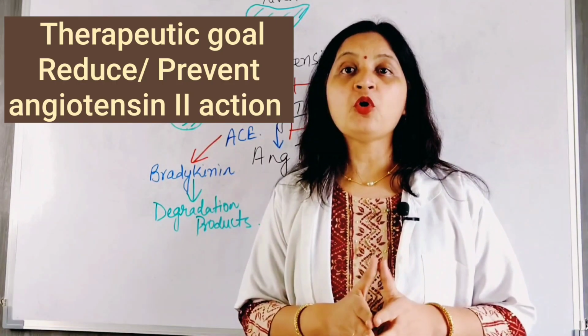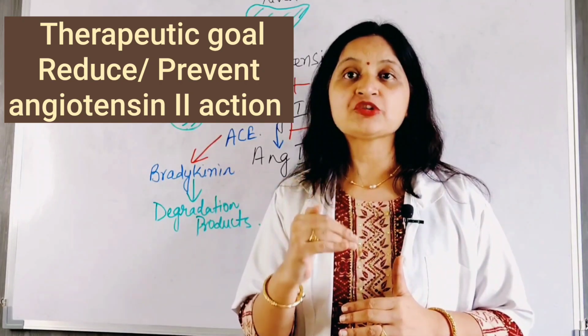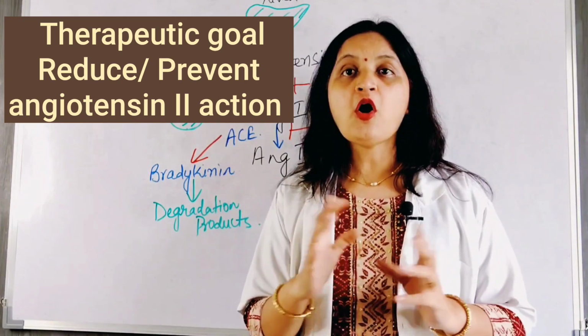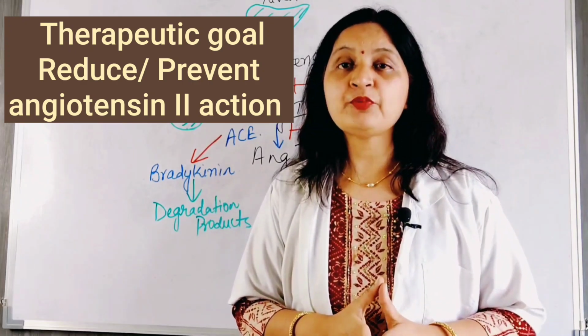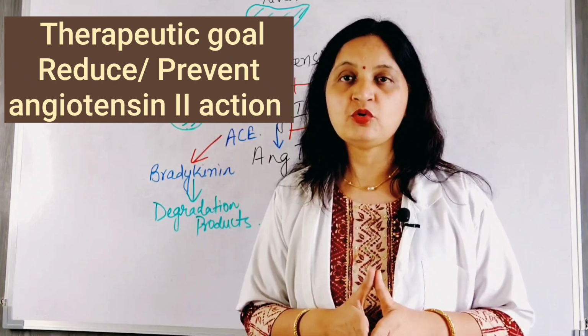So the therapeutic goal is to reduce the formation of angiotensin 2 or to prevent the action of angiotensin 2 on the receptors that are expressed in various tissues such as heart, kidney, blood vessels and so on.